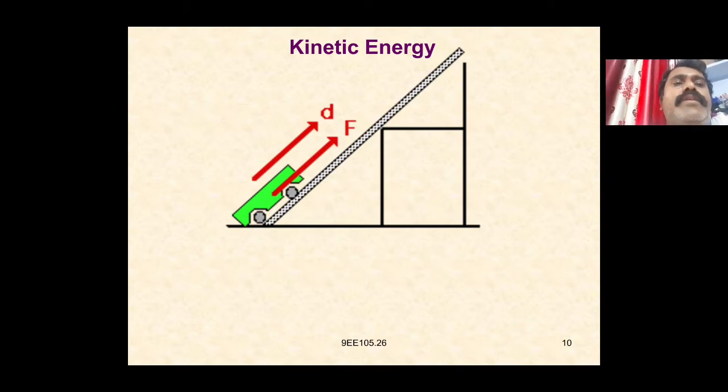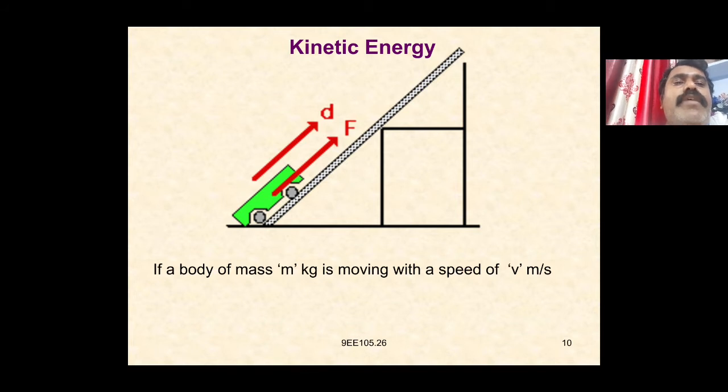For kinetic energy, we can take the example of a body of mass m moving with a velocity v meter per second. This is like a vehicle or a car which can be moved from the downwards to the upwards. Some force can be provided. The force acts on the body to move the body through some distance.